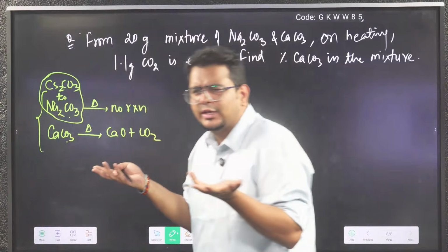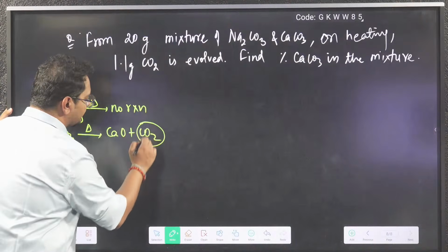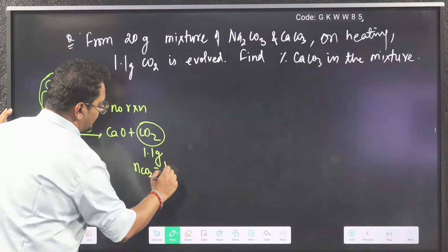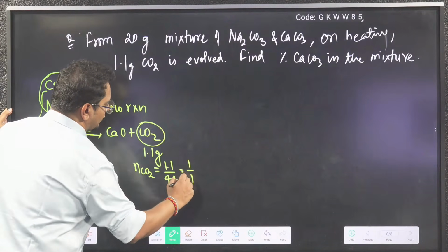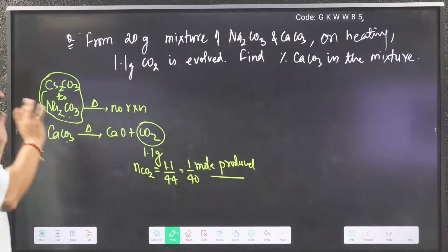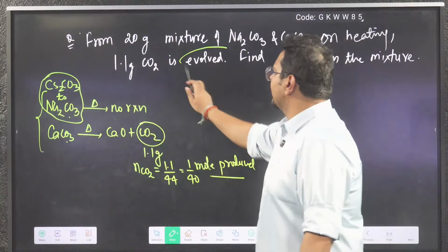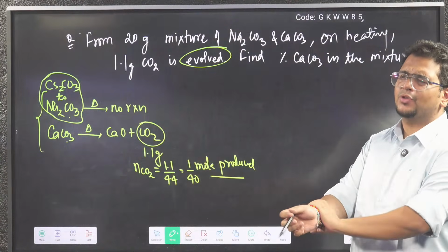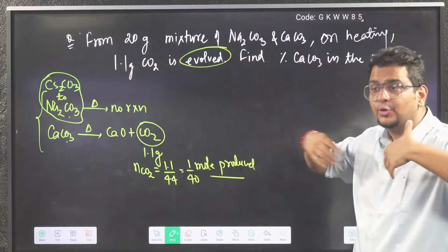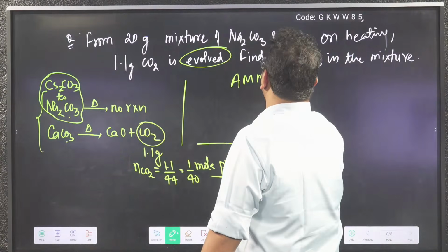Sir, how much CaCO3 is there? I don't know. But I know that CO2 is 1.1 gram. So the moles of CO2 produced are given mass by molar mass, so 1 by 40 moles. This much produced. Up to here, are you clear what the question is saying? Question is saying that this much evolved. Evolved means produced. In the reaction, this much gas got evolved. So can I apply mole analysis?